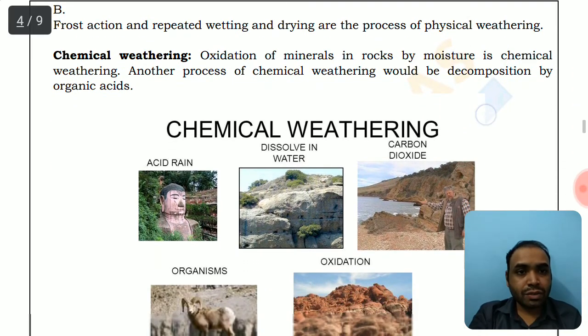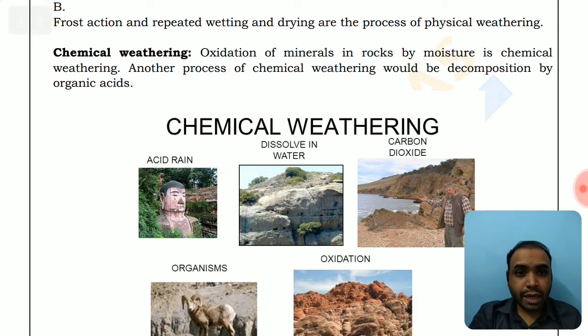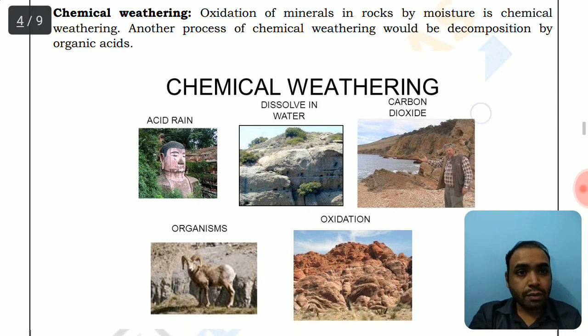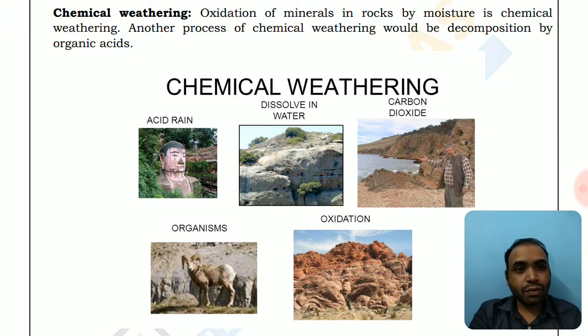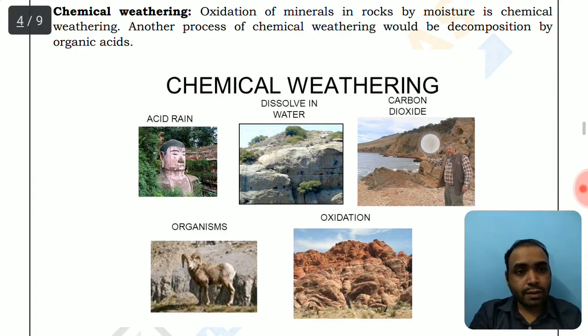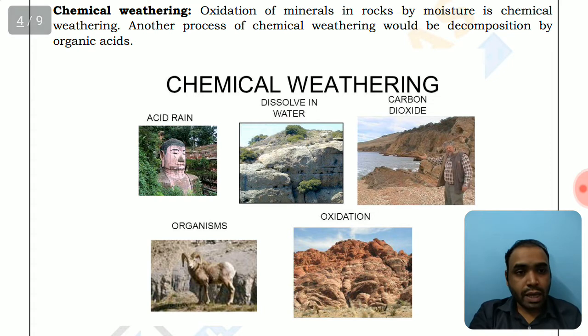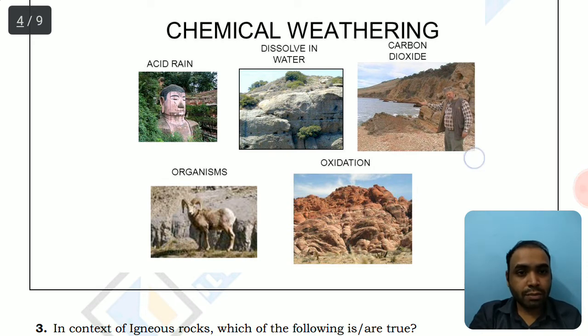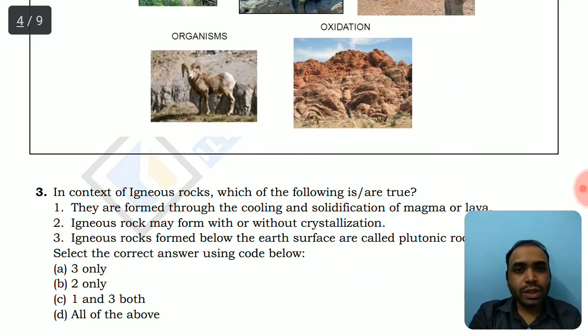And this figure illustrates different chemical weathering. For example, changes by acid rain, and if some minerals dissolve in the water, those kinds of changes. Then we are seeing this anthropogenic excessive emission of carbon dioxide, that is also going to change the composition of different rocks, and the dissolution of carbon dioxide in the ocean water. Then organisms emit certain chemicals which are going to react with the atmosphere and induce some chemical weathering. And then the oxidation of rocks and minerals. Let's move on to question number third.